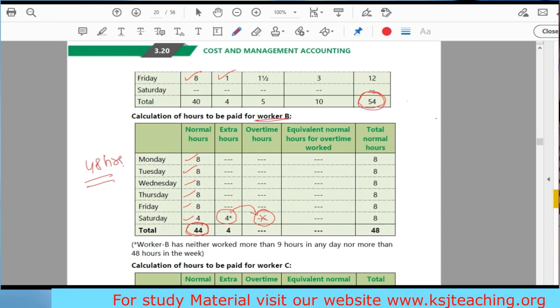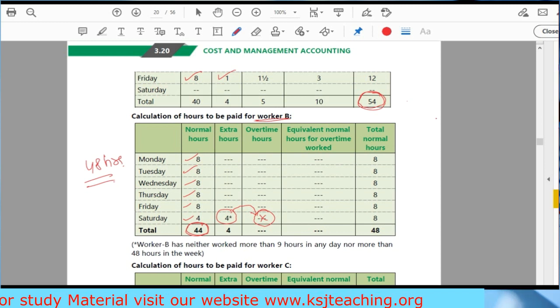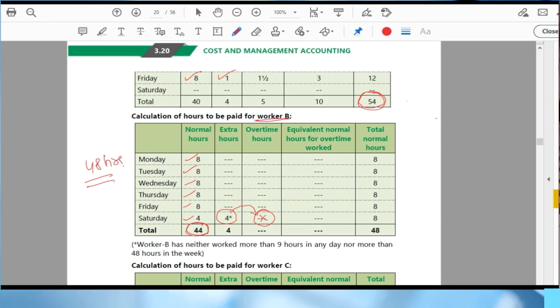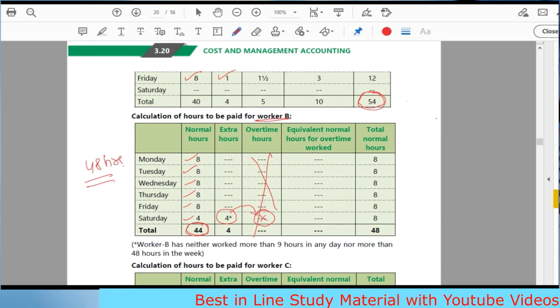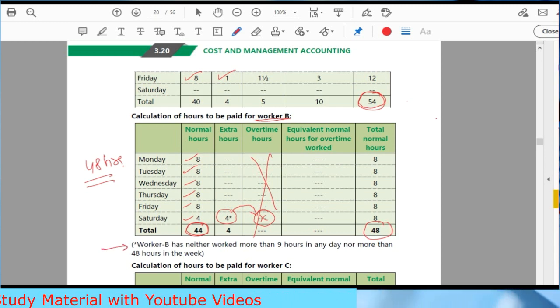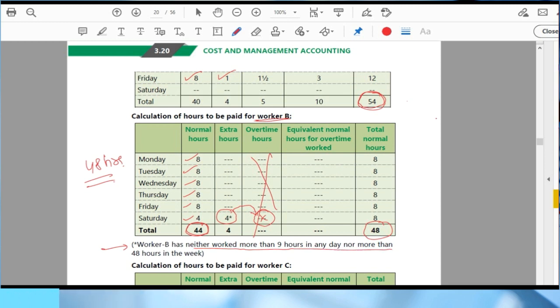So why I should be paying him overtime? Right? Is he working for more than 9 hours? No, sir. Is he working for more than 48 hours in a week? No, sir. So is he entitled to overtime? No, sir. He is not entitled to any overtime. Right? Total hours is 48 hours worked. It is given here. Worker B has neither worked more than 9 hours in any day or more than 48 hours in a week.